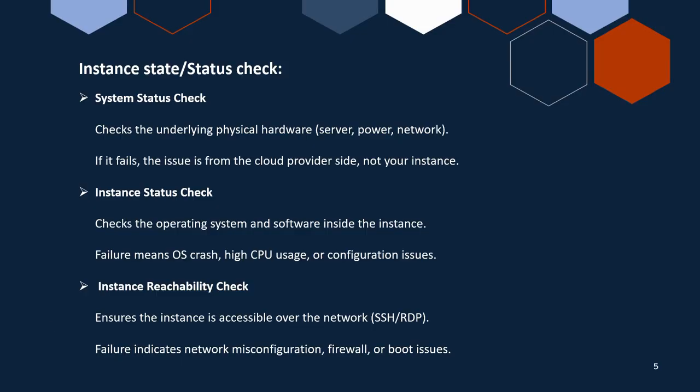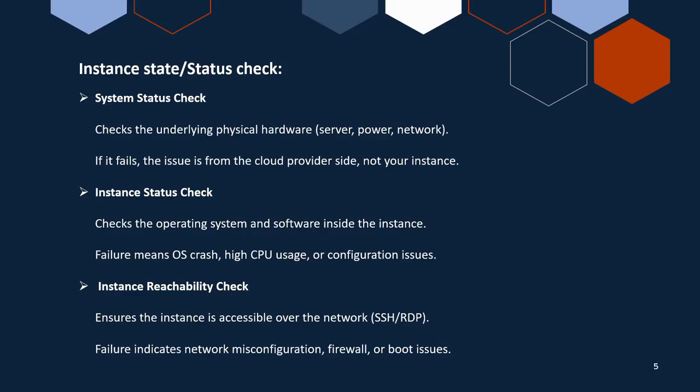This usually checks the underlying physical hardware. For example, whether the server is okay, whether the power is okay, whether the network is okay. If it fails, that is no mistake on our side; it is from the cloud provider. The next one is instance status check.